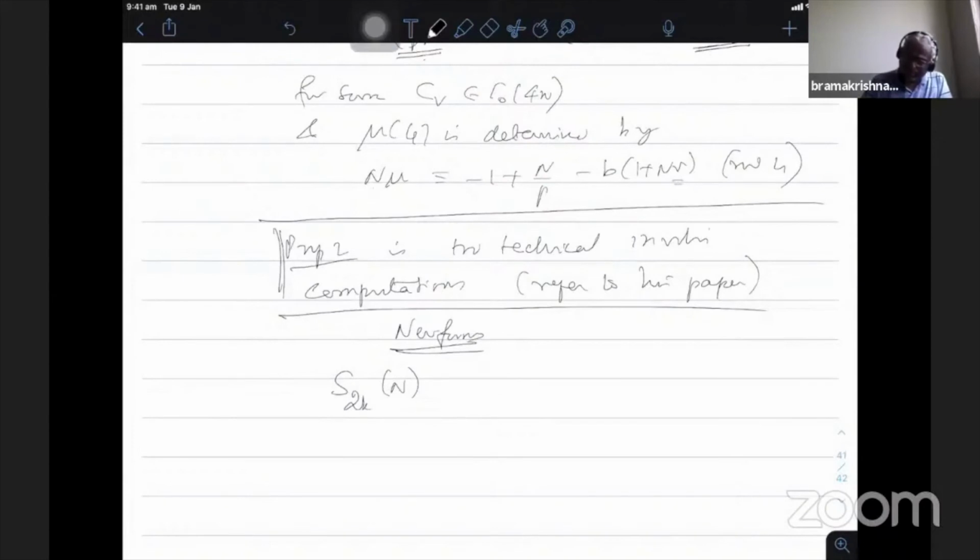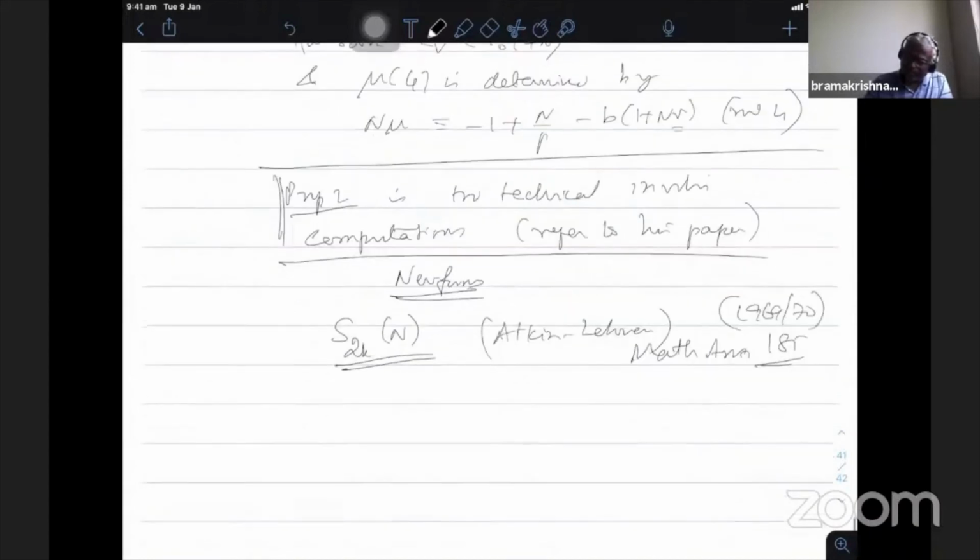So take the weight 2k level n cusp forms. This is again Atkin-Lehner. This is again a reference mathematicians are interested in, I think it is volume 185, 1969-70, check that. So one can read this paper. There is also a generalization for characters by Li. These are the two good references for this. Again in the same journal, I think 1975. So these two papers give you the uniform theory in the case of integral weight: Atkin-Lehner for the trivial character and then Li for generalizing to the characters.